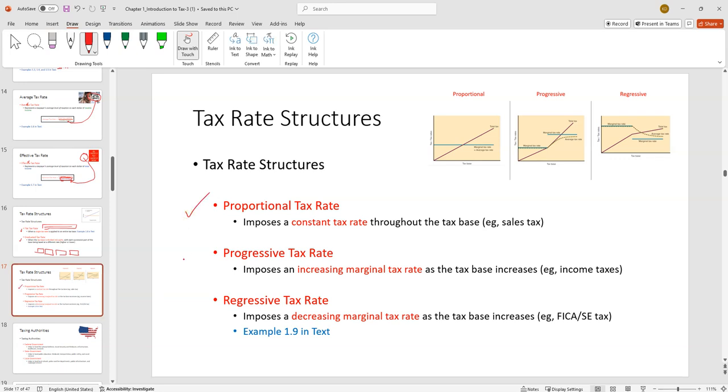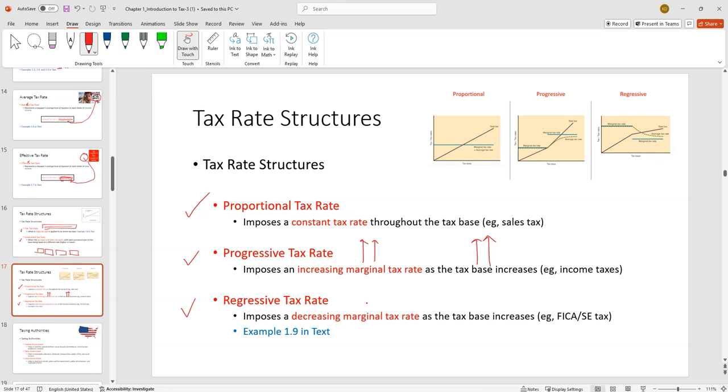Likewise, we have proportional, progressive, and regressive tax rates. Proportional tax rate, very similar to a flat tax rate. Progressive tax rate means as the tax base goes up, so the more money you make, the marginal tax rate goes up, right? So when we look at the income tax, you make more money, you're going to be in that 37% bracket. It goes up and up. Your income goes up, so do your tax rates in those buckets.